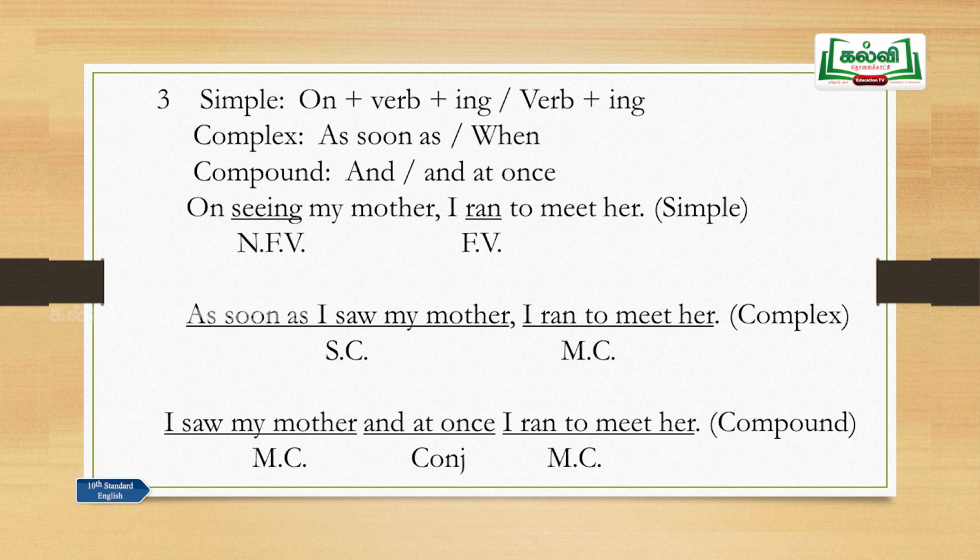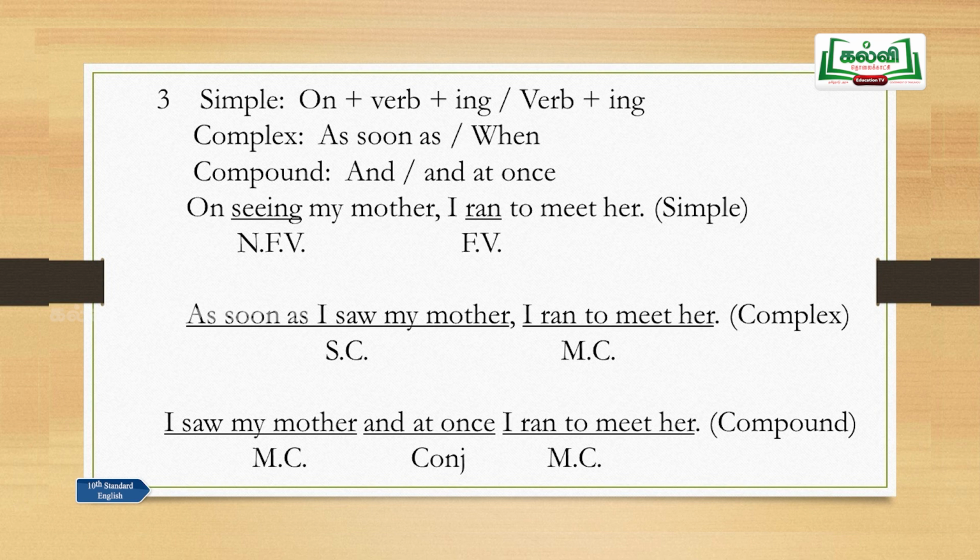Example number 3. In simple sentences, you have "on" plus verb plus ing, or verb plus ing: on seeing, on completing, on finishing, right? All these are some examples. Or seeing, completing, or finishing. So this is also correct. So any one of these two you will have in the sentence. So when you have such sentences, in complex use "as soon as" or "when," and in compound "and" or "and at once."